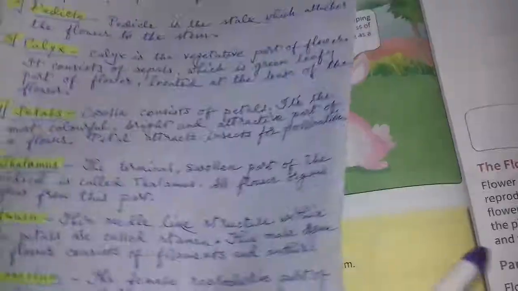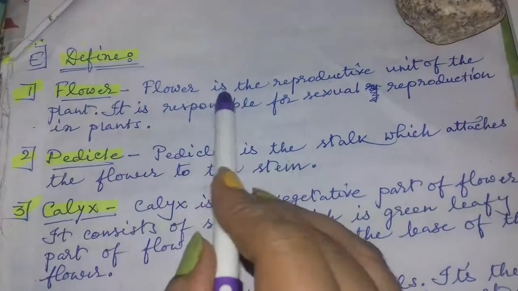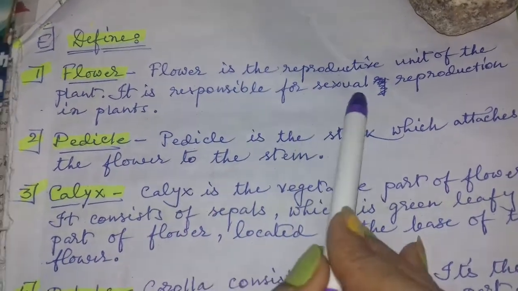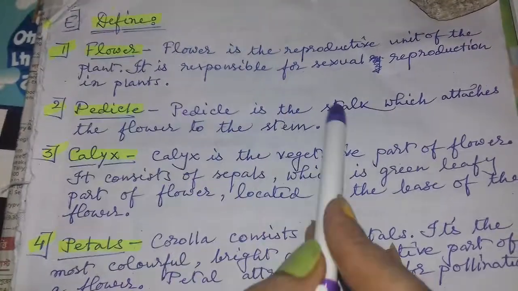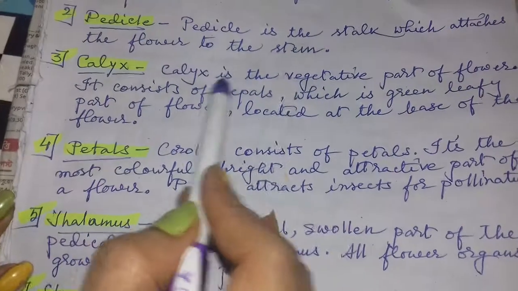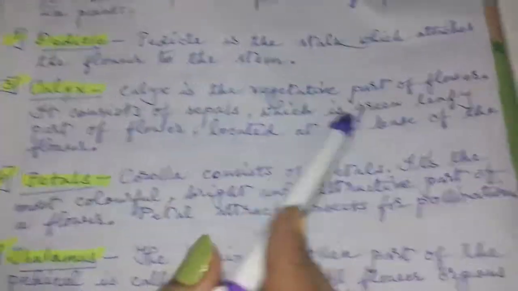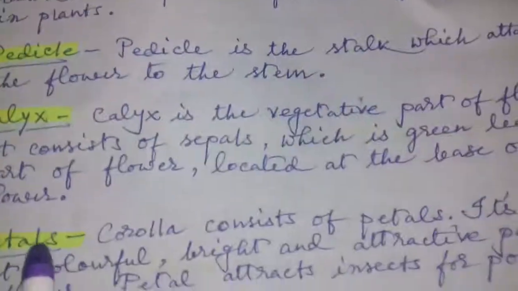And now define. Define flower. Flower is the reproductive unit of the plant. It is responsible for sexual reproduction in plants. Next, pedicel. Pedicel is the stalk which attaches the flower to the stem. Calyx. Calyx is the vegetative part of flower. It consists of sepals, which are the green leafy part of flower located at the base of the flower.